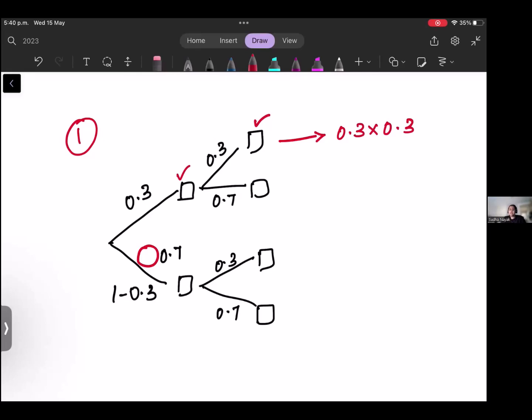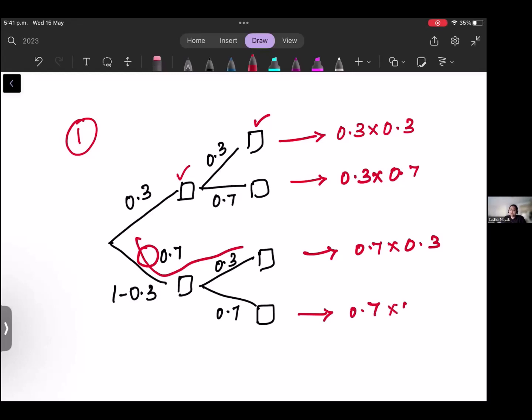It is multiplication here, remember? And this is 0.3 times 0.7, this is 0.7 times 0.3, so it will be this branch, and this is 0.7 times 0.7. Remember here it is multiplication. That is the tree diagram.